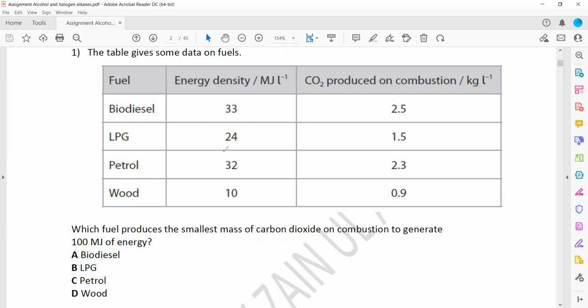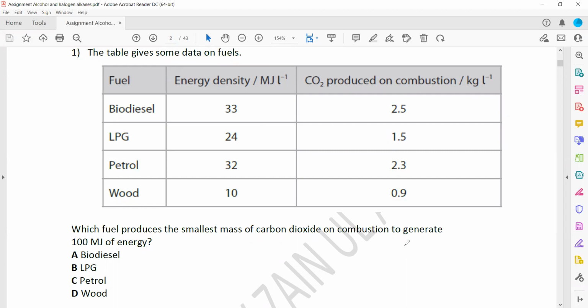As you can see, 33 megajoules of energy is produced per liter, and when we produce 33 megajoules of energy from 1 liter of the fuel, it releases 2.5 kilograms of carbon dioxide. So we'll check the ratio.